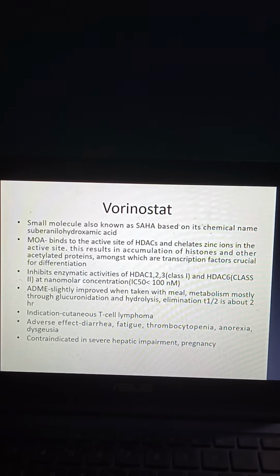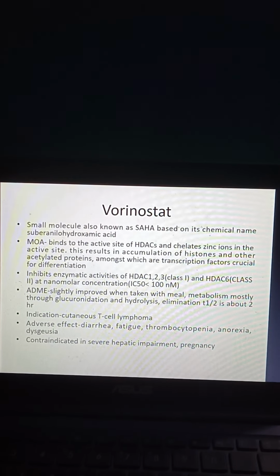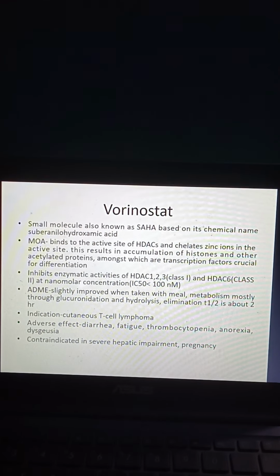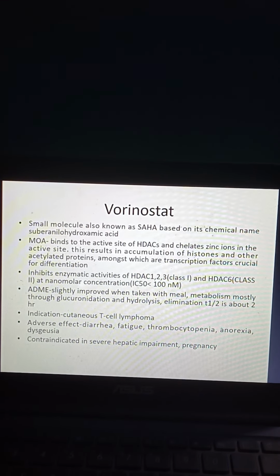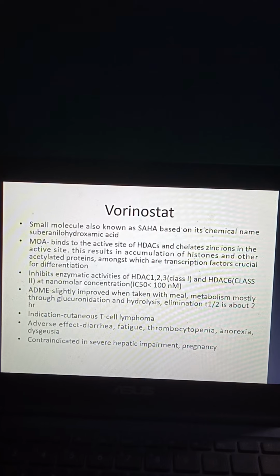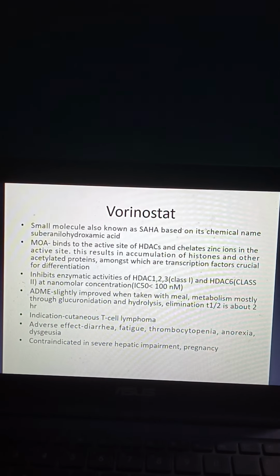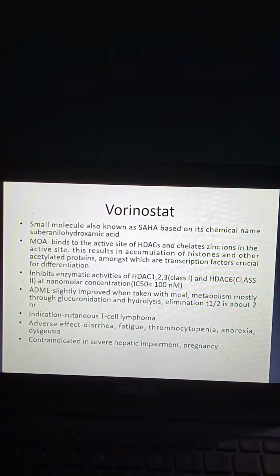So we should be cautious while using Vorinostat, and we should monitor for any adverse effects while using Vorinostat.